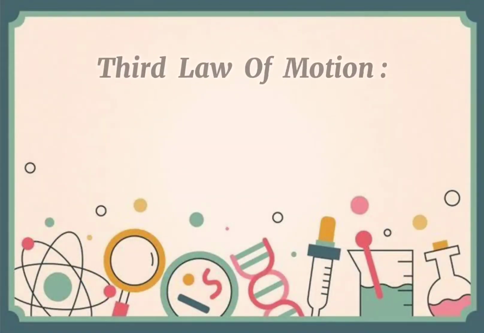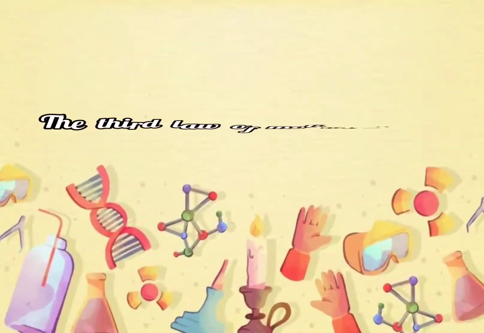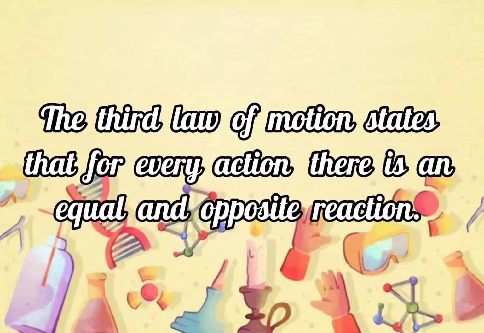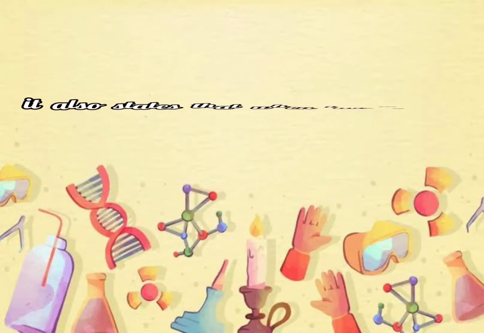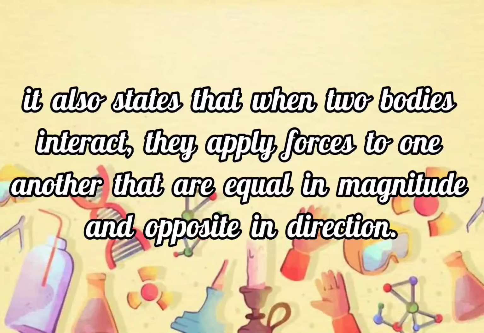The third law of motion is the law of interaction. The third law of motion states that, for every action, there is an equal and opposite reaction. It also states that when two bodies interact, they apply forces to one another that are equal in magnitude and opposite in direction.